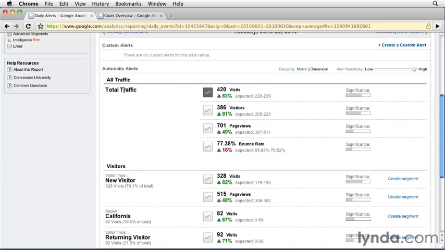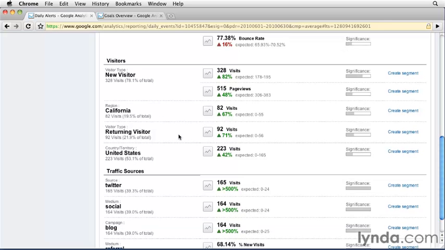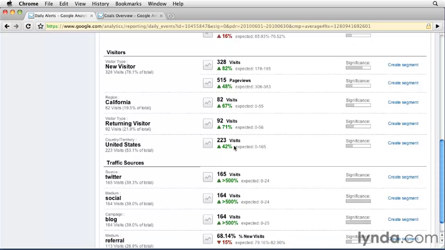So in this case, looking at total traffic, we have 420 visits, that's up 83%, 386 visitors, that's up 81%, page views are up 49%, our bounce rate is up 16%, not a good thing, so here in red. Our new visitors are up 82% in terms of visits and 48% in page views. Visitors from California are up 67%, returning visitors are up 71%, and the US as a whole is up 42%.